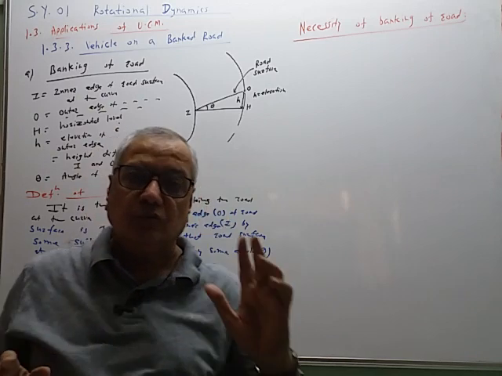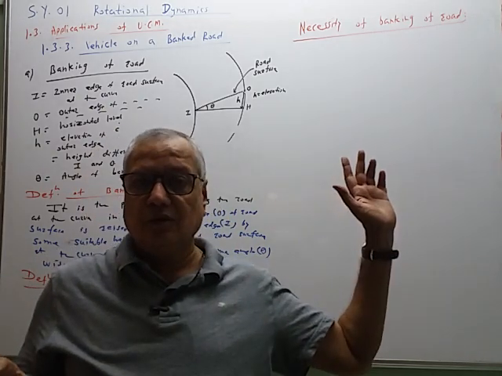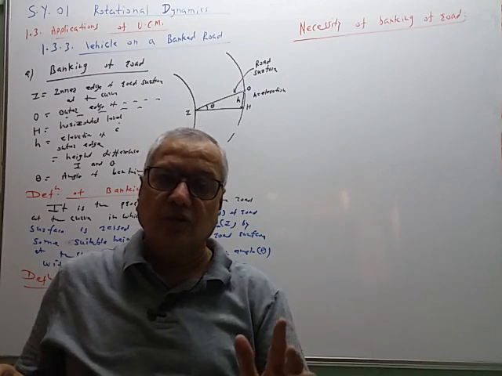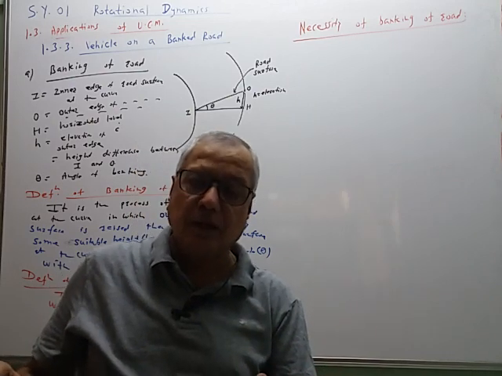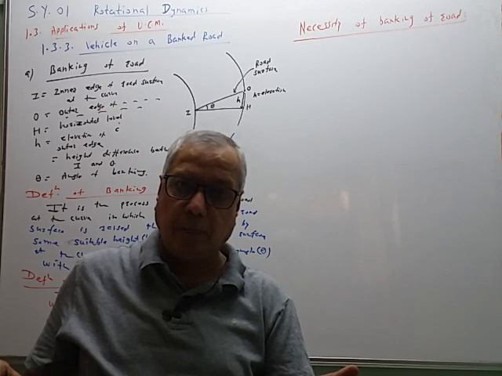So to get this reason of banking, first we have to see the previous case. If the road is not banked, what will happen?